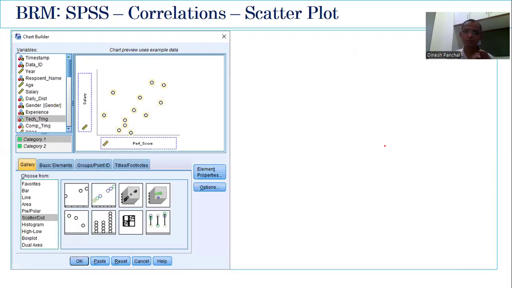So what we will do first, we will try with the visual part. So please go to the SPSS. In the SPSS, go to the graph chart builder, and then once you do that, you will find this kind of chart. So please select the scatter plot, and in the scatter plot, select this first one, drag and drop this particular chart onto this window here. So drag it here. Okay. And once you bring it here, now